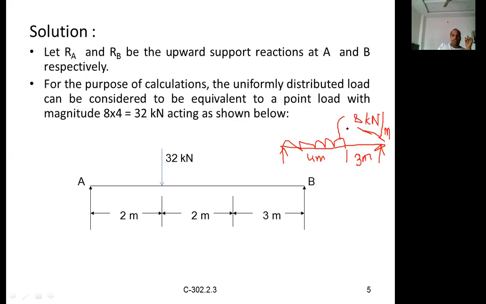Now, in this case, the uniformly distributed load is 8 kilonewton per meter. Let us convert this into a point load. The intensity of load is 8, and the span is 4 meters, so 8 into 4 is 32 kilonewtons. The equivalent load is 32 kilonewtons.